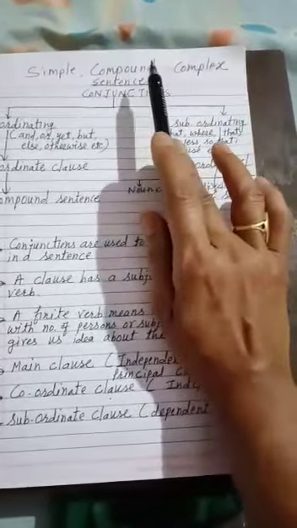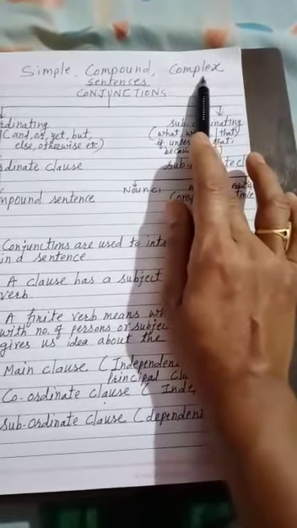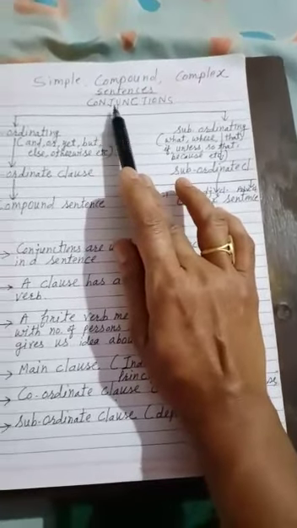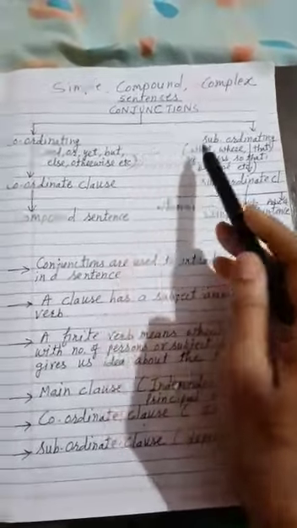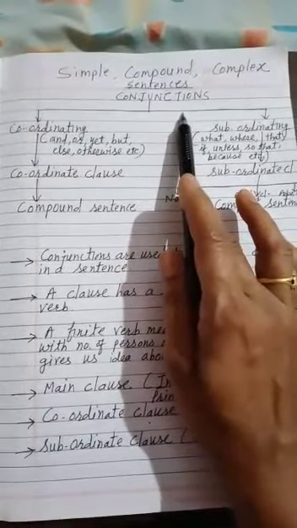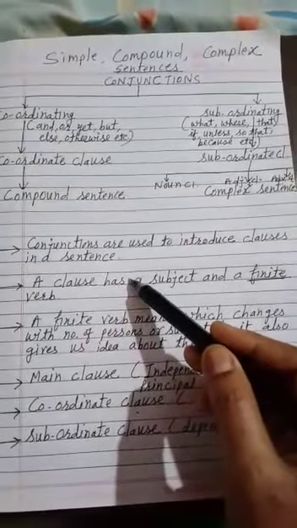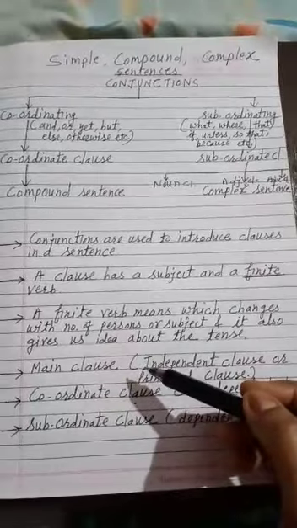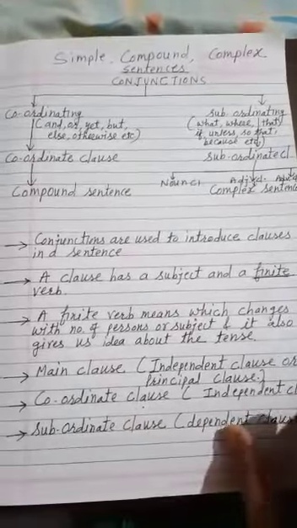Then in that case, how can we identify a compound or complex sentence? It depends on the conjunction which is used to join the sentences or clauses. That's why it is very necessary to understand types of conjunctions. Then some other terms are there like clause, finite verb, dependent clause, independent clause. I have given an outline of all these terms here.